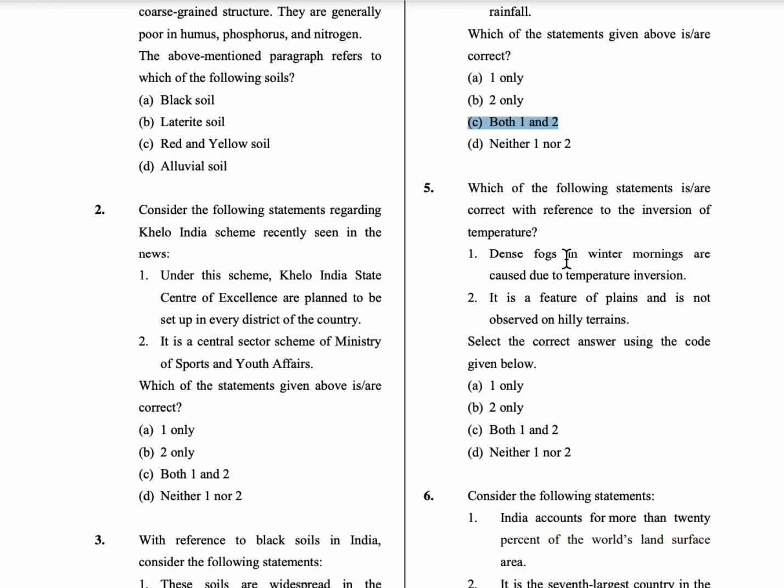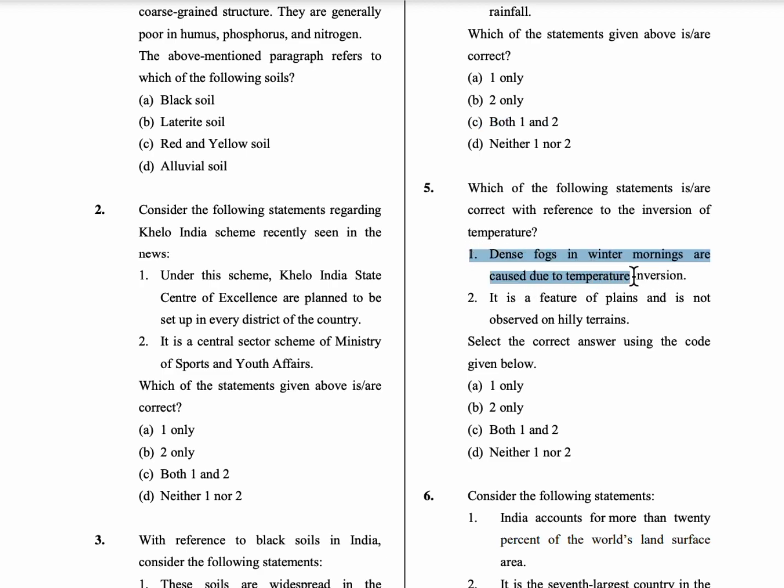Coming to the fifth question: which of the following statements is or are correct with reference to the inversion of temperature? Inversion of temperature is when the temperature increases with the increase in height. The normal rule is that when the height increases, the temperature decreases, but in inversion of temperature, when the height increases, the temperature also increases. Coming to the statements, the first statement is: dense fogs in winter mornings are caused due to temperature inversion.